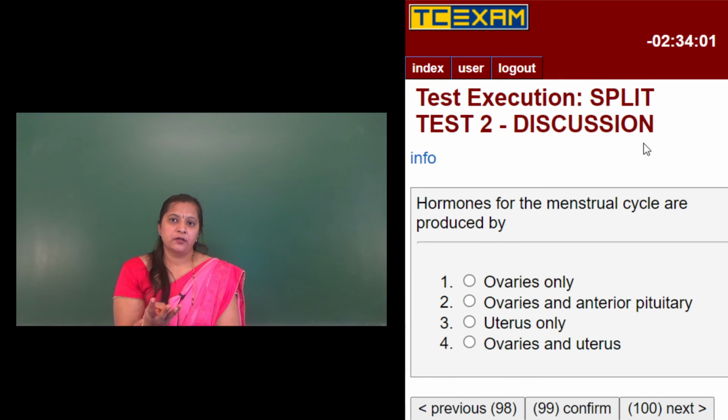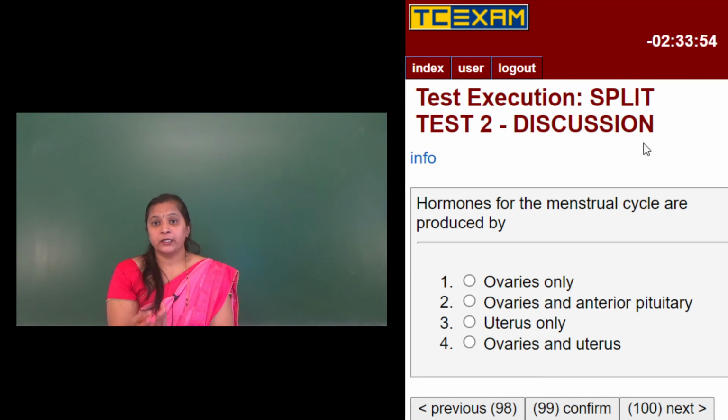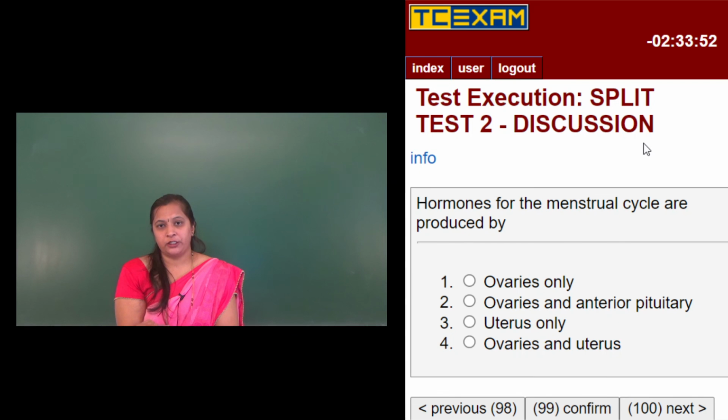For follicular development, it requires FSH and LH. And the rapid secretion of LH is also required for ovulation during the middle of the menstrual cycle. The thickening of the endometrium requires estrogen hormone, and progesterone is needed for maintaining that endometrium. Okay, so these are all the hormones which are required for the menstrual cycle. That is FSH, LH, estrogen and progesterone.